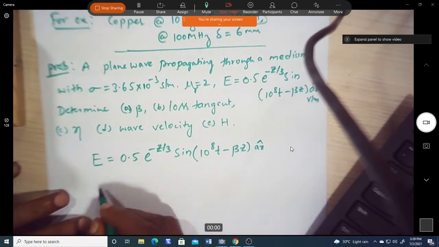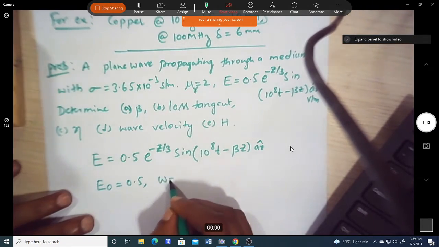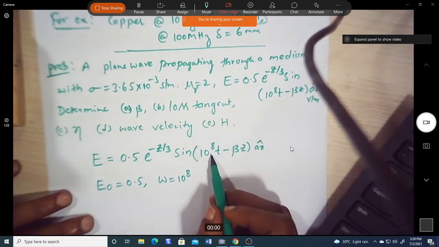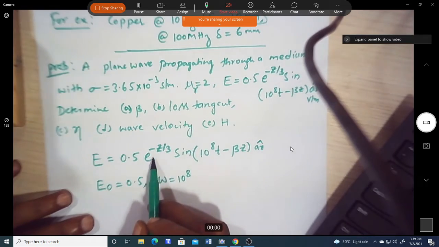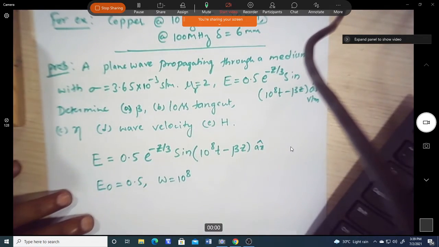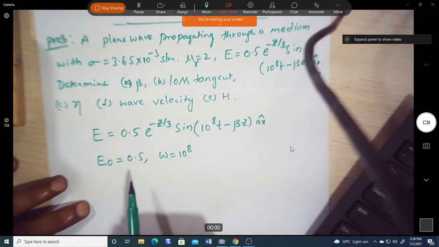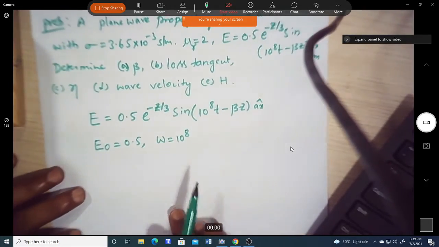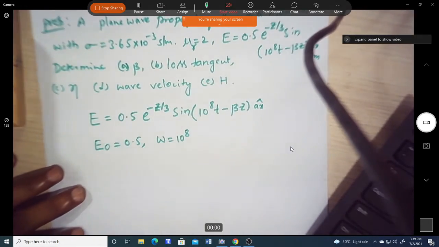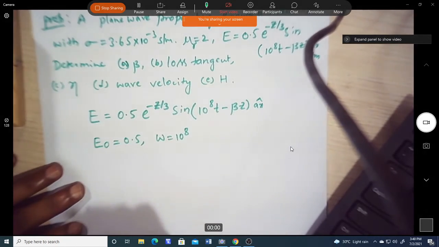Now from this, what components can we get here? We have E naught equal to 0.5, and omega equal to 10 power 8. Now alpha is there from e power minus z by 3, so alpha is 1 by 3. If enough data is there, we can also find it without this. So first we need to find out what beta is. So how can we find beta?